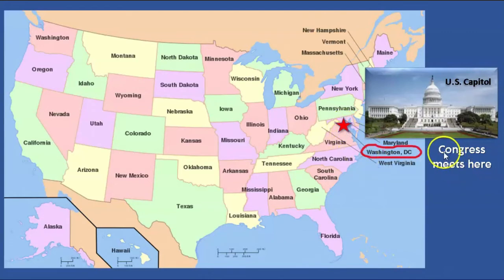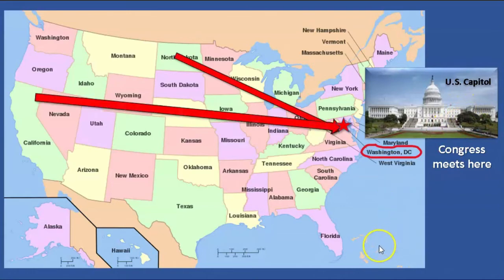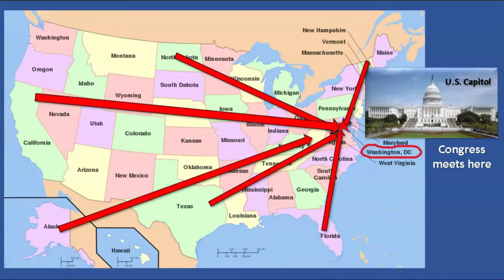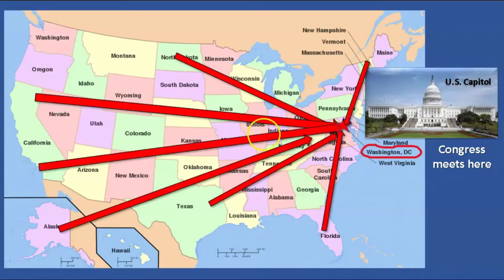Congress meets here in the Capitol building in Washington. The people in Congress come from every single state, from all 50 states. We vote in elections for these people. And when they win an election, then they go to Washington to make federal laws.